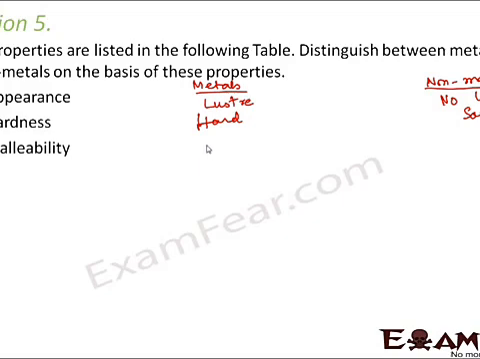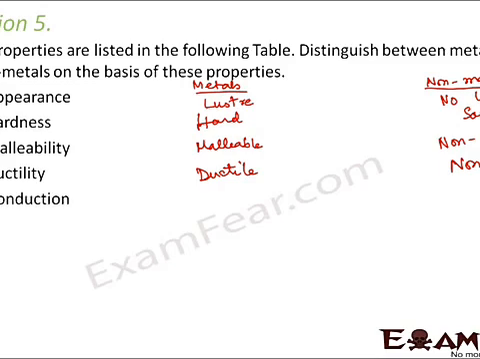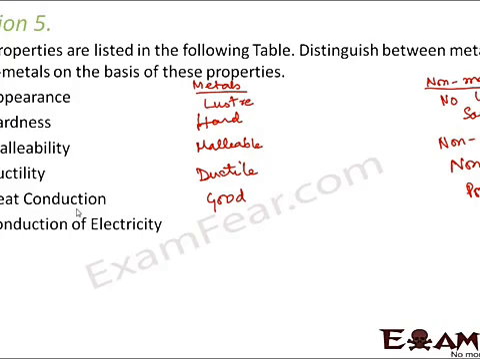Malleability. Metals are malleable, that is, they can be beaten into thin sheets like aluminium, silver, gold, etc. Non-metals are non-malleable. They just break off. They are brittle. Ductility, again, metals are ductile, but non-metals are non-ductile. They cannot be drawn into thin wires. Heat conduction, metals are good conductors of heat, but non-metals are poor conductors. Conduction of electricity, again, metals are good conductors, but non-metals are poor conductors of electricity.